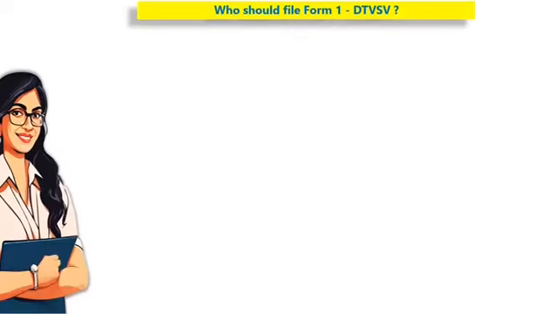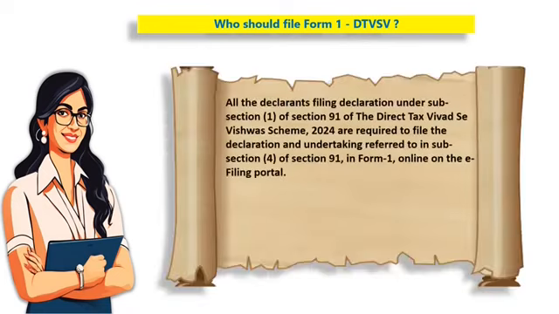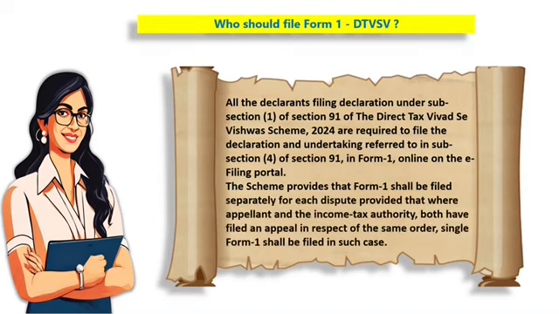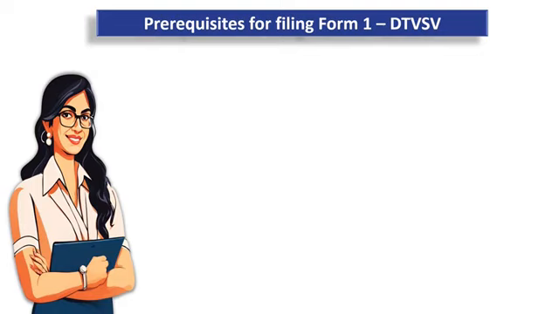www.incometax.gov.in. Form 1 DTVSV is required to be filed by all declarants who are filing declaration under subsection 1 of section 91 of Direct Tax Vivad Se Vishwas Scheme 2024. This is a declaration and undertaking referred to in subsection 4 of section 91. It is required to be submitted online on the e-filing portal. The scheme provides that Form 1 shall be filed separately for each dispute, provided that where appellant and income tax authority both have filed an appeal in respect of the same order, single Form 1 shall be filed in such a case. Let us first look at the prerequisites for filing Form 1 DTVSV.